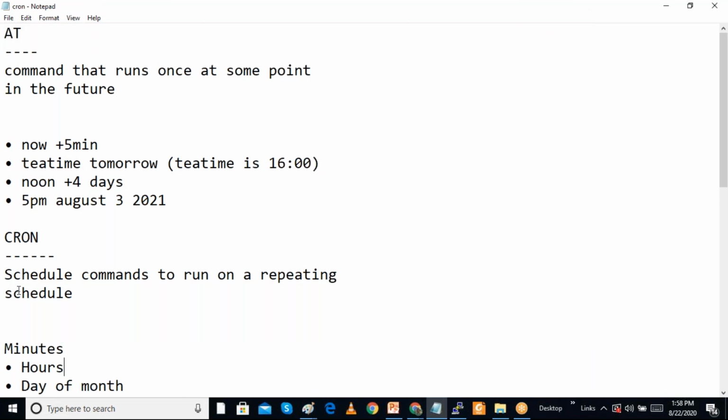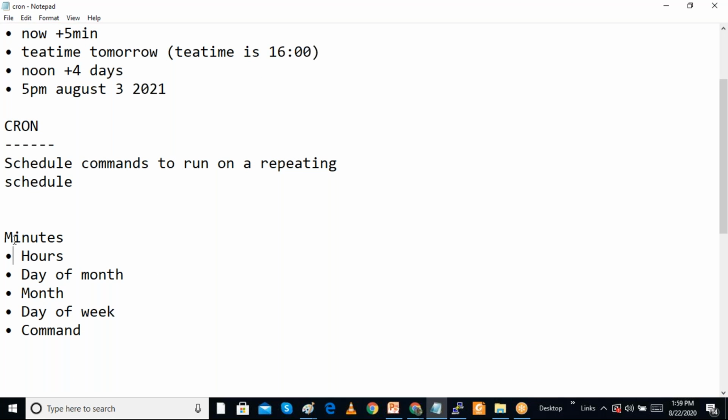One is the minute, then hour, then day of the month. Maybe it will be first of January, 2nd of January, like that. And here it is the month. So the month is 1 to 12. The day of the month will be 1 to 31, and the month will be 1 to 12.